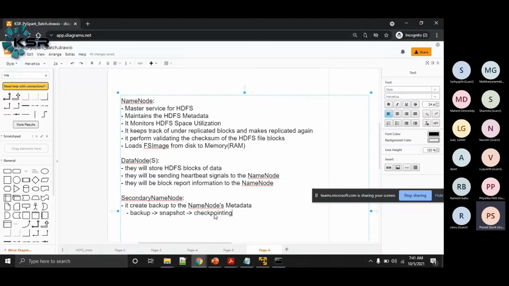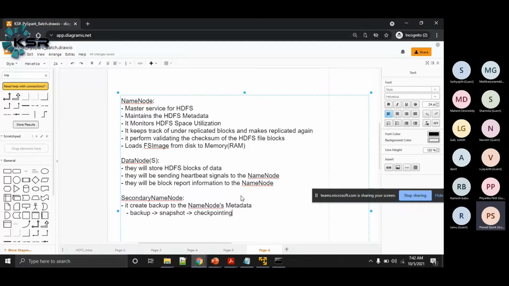And whenever the secondary name node has created an FS image, one copy of the FS image the secondary name node will keep with itself. Another copy of the FS image it will send to the name node again. So whenever it creates a snapshot, it will keep one copy with it, and it will send another copy to the name node. So whenever we restart a name node, from this FS image, the name node will get the whole metadata, right?